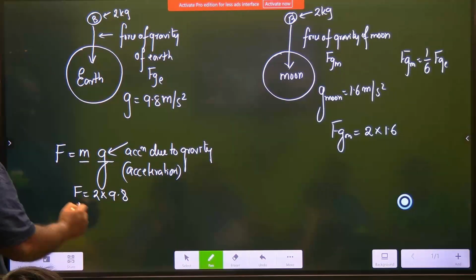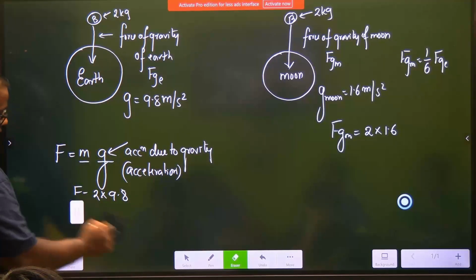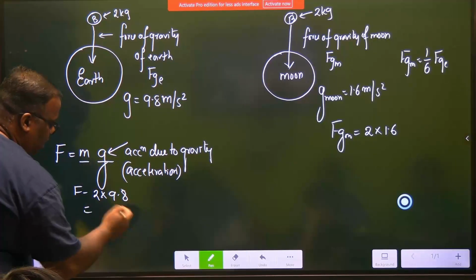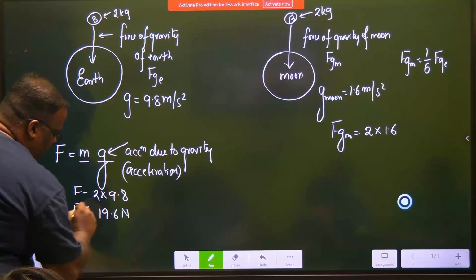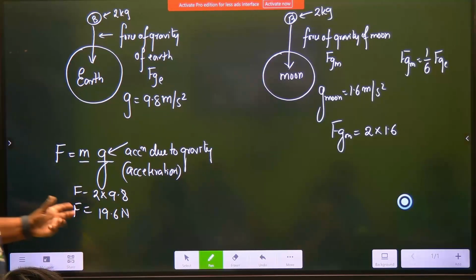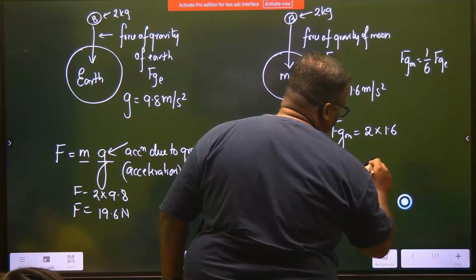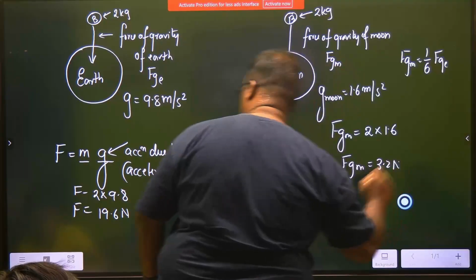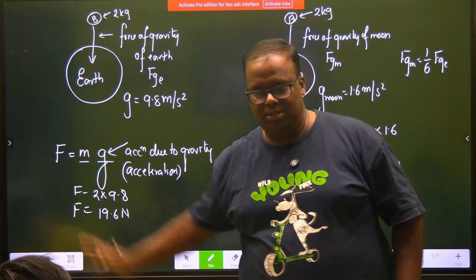So let's calculate how much it should be. Don't feel that these are hard stuff. So this value should be around how much? 19.6 Newton. Earth is pulling the same body with 19.6 Newton, whereas Moon is pulling the same body with 3.2 Newton. Are you understanding this? Right?